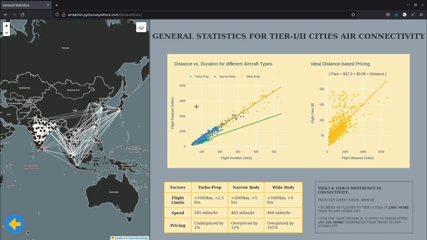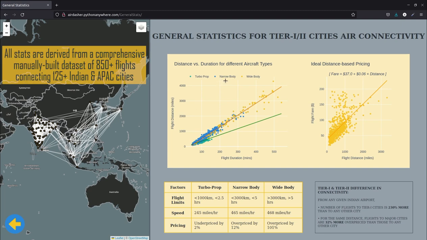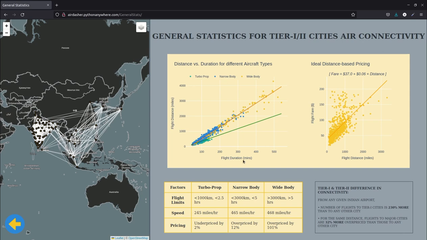In this page we can see and visualize certain insights which we can extract from our data set. We plot the different aircraft types for the flight distance versus flight duration, and we also define something called an ideal pricing, which is completely distance based. For the fares versus distance graph, we fit a line through the data points, and this is considered to be the ideal pricing, which is completely distance based, as you can see over here.